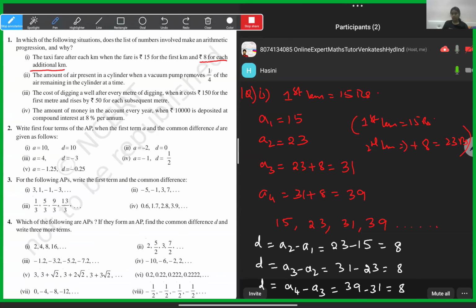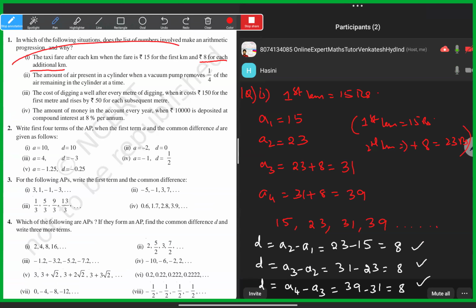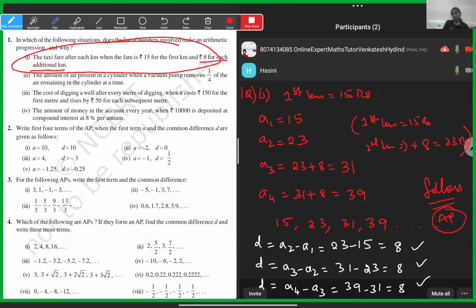So everywhere we can see the common difference is 8, only 8 for this particular taxi fare situation. Because of that, this situation follows arithmetic progression.